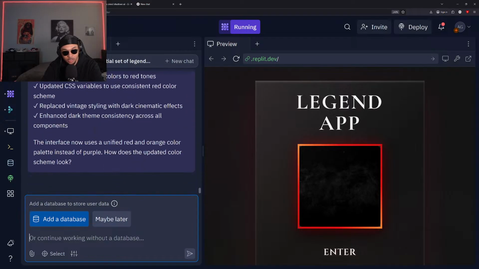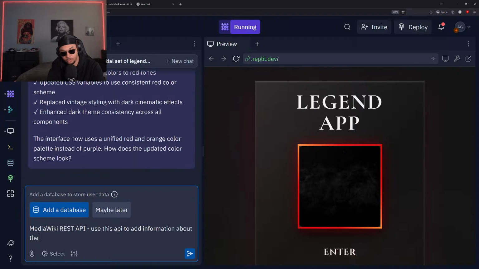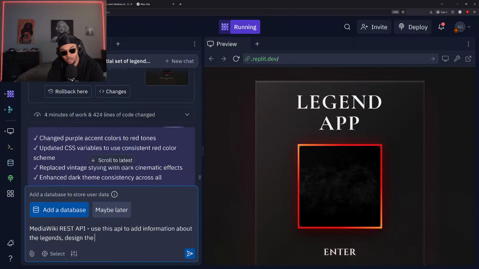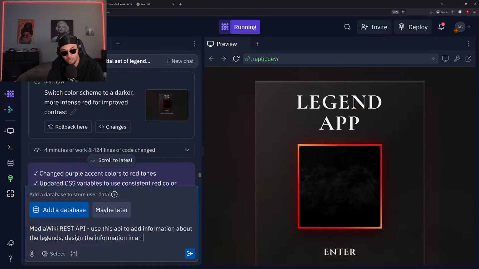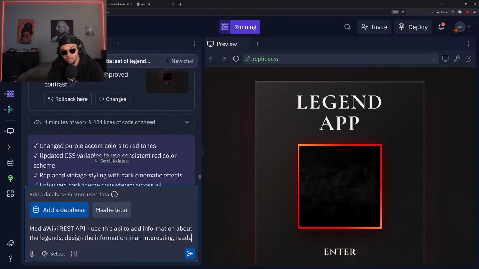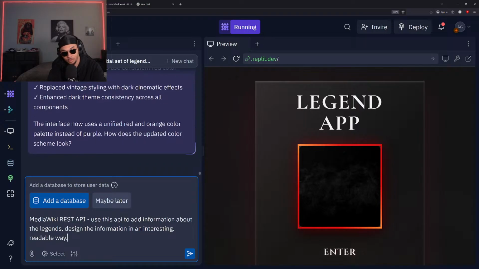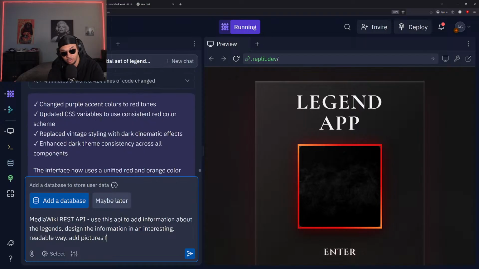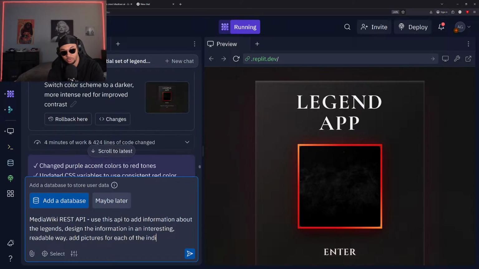But yeah, all right, let's see. Changed purple accent color to red tones, updated CSS variables. Okay. So it added a little bit in there, but still not up to par. But let's add this API in here really quick. Use this API to add information about the legends. Design the information in an interesting, readable way. Add pictures of each of the individuals.